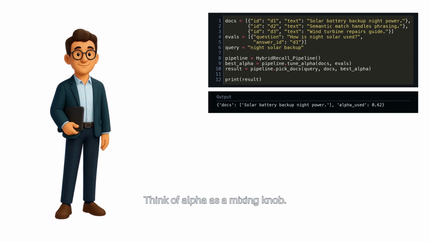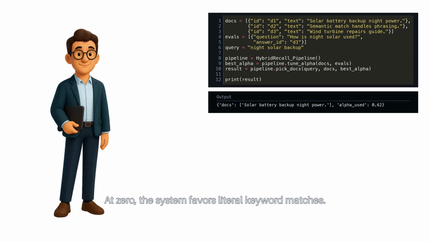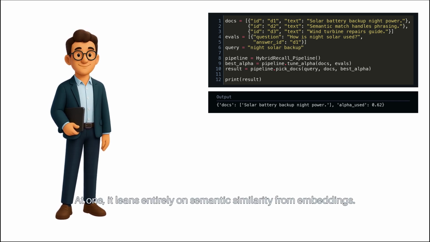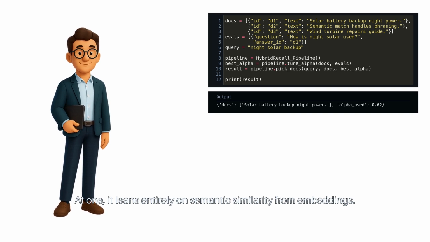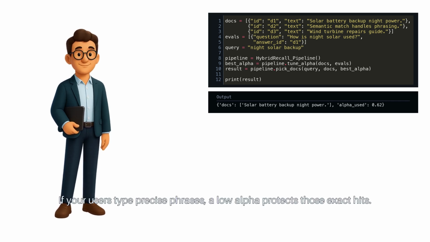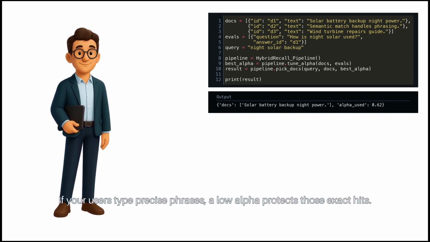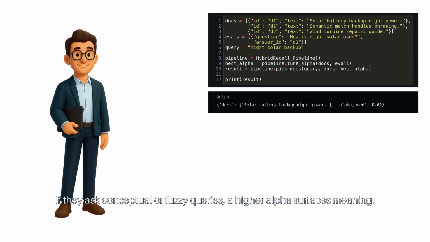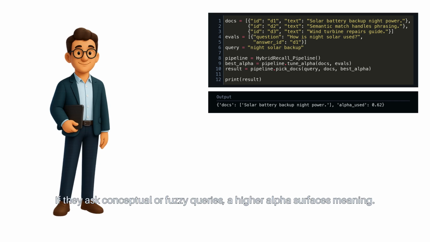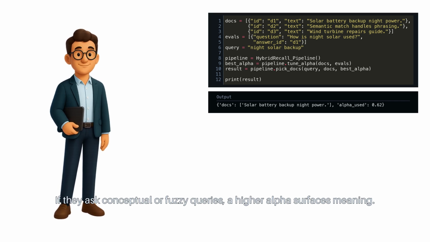Think of alpha as a mixing knob. At 0, the system favors literal keyword matches. At 1, it leans entirely on semantic similarity from embeddings. If your users type precise phrases, a low alpha protects those exact hits. If they ask conceptual or fuzzy queries, a higher alpha surfaces meaning.